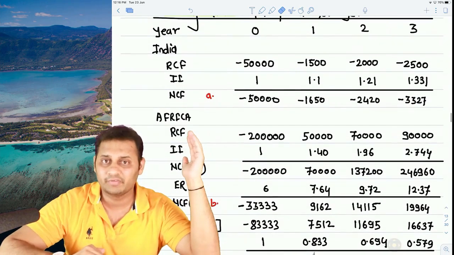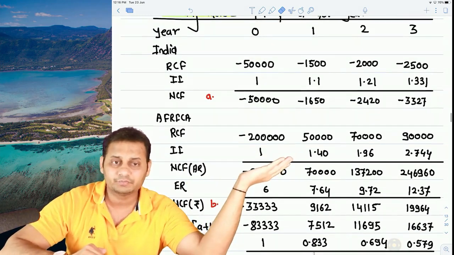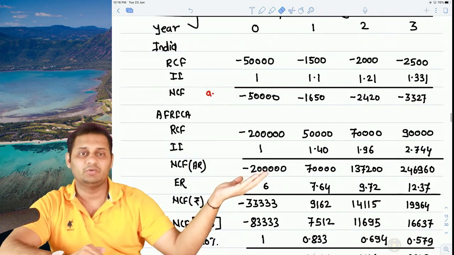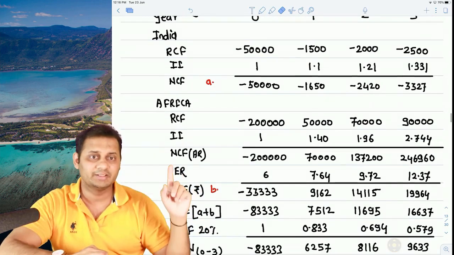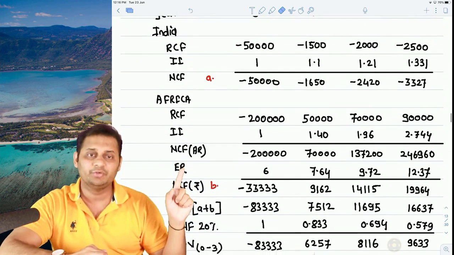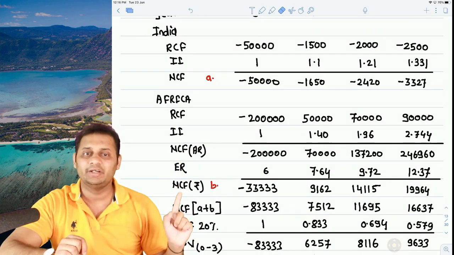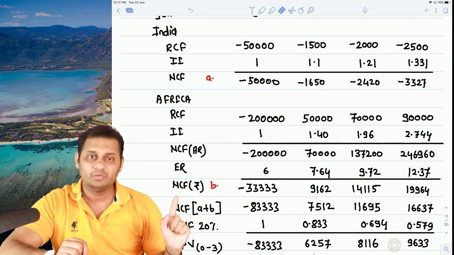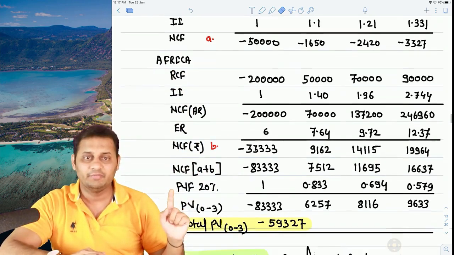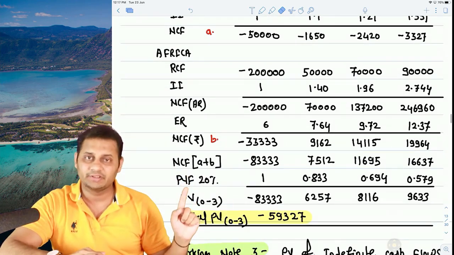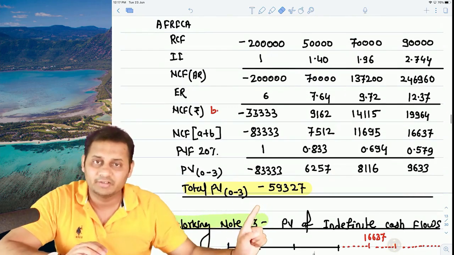We did the same thing with the African real cash flows. We took the African inflation, 1.40, and converted this one also into nominal. Now both the real cash flows have been converted into nominal cash flows, but this is still in African Rand. So we took the exchange rate we calculated in the first working, and we converted this African Rand into Indian rupees. Now the African cash flow is also in rupees, and the Indian cash flow is already in rupees. We can total both the cash flows, then use the present value factor at 20% and discount it. So we have arrived at negative 59,327.